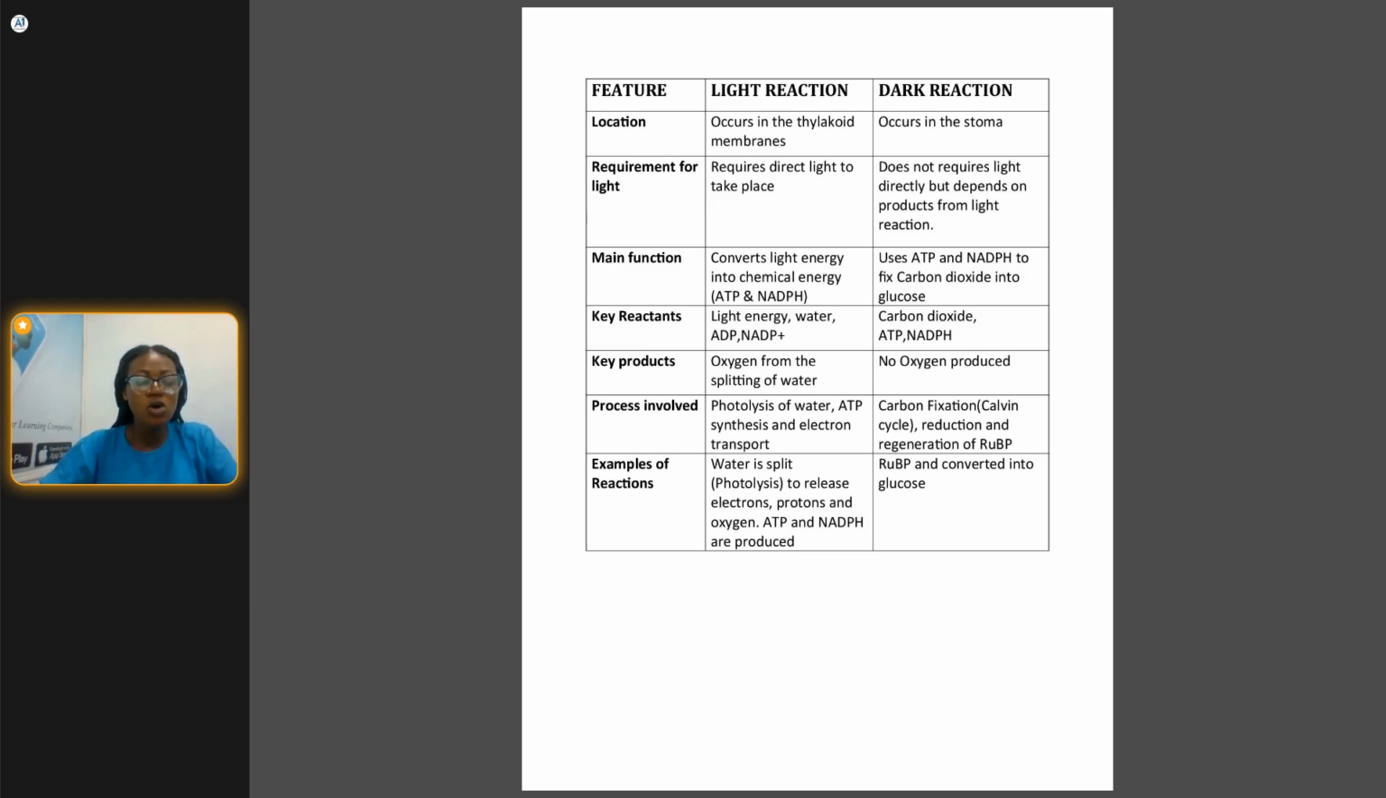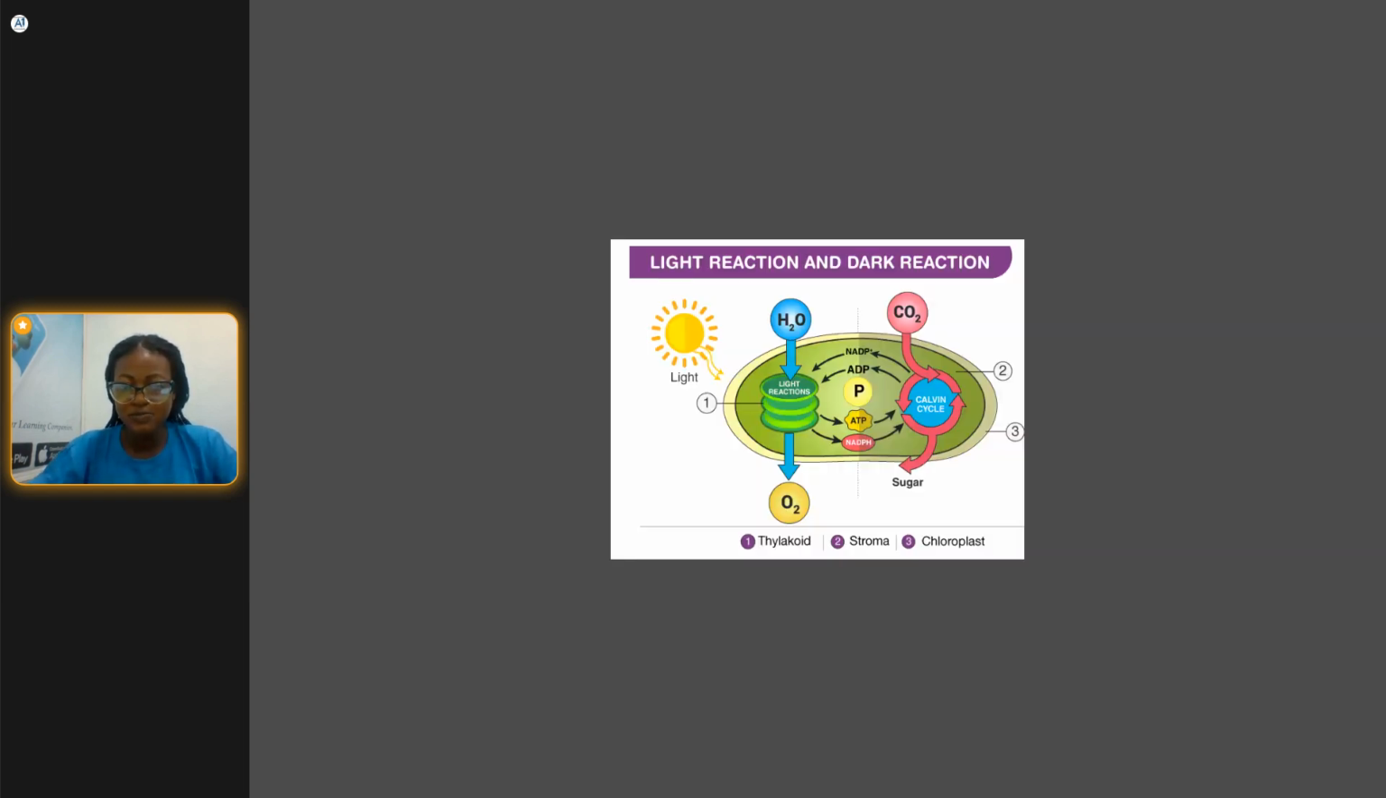So we want to look into the dark reaction and the light reaction in photosynthesis. When the plant is photosynthesizing, what happens? What are the reactions in photosynthesis? This is a picture on the board showing us the light reaction and the dark reaction.